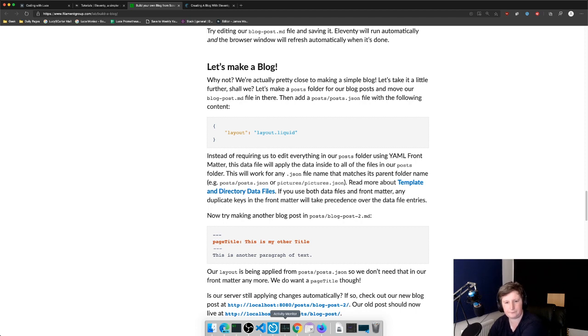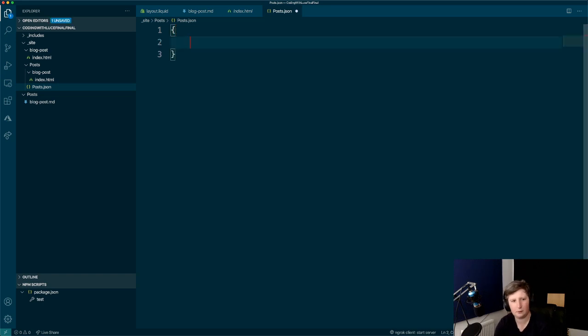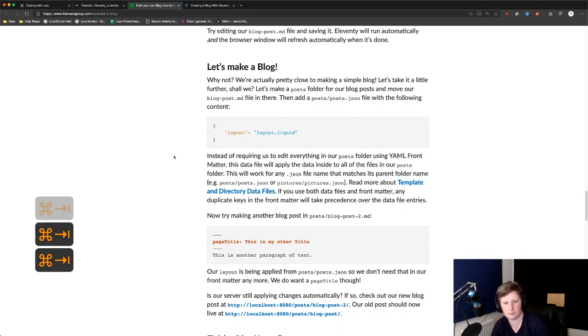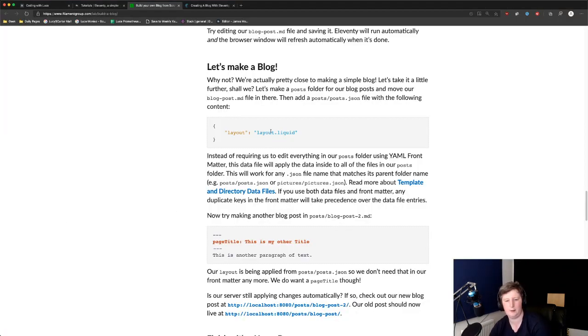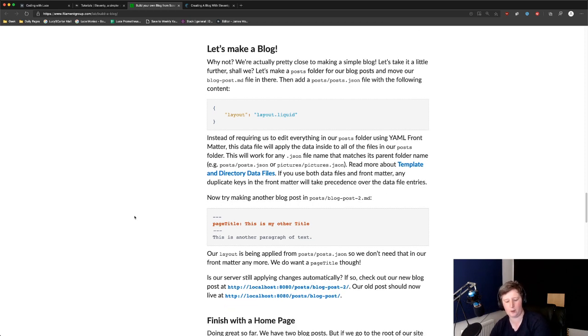So let's try that. Layout is, oh, it's in quotes, isn't it? So layout is going to be, yeah, it's all in quotes. Layout.liquid. Cool. So in theory, what that means is for every post that you make, it will automatically use that layout without us having to specify. So we can make another blog post to test this theory, and that's what it's asking us to do.